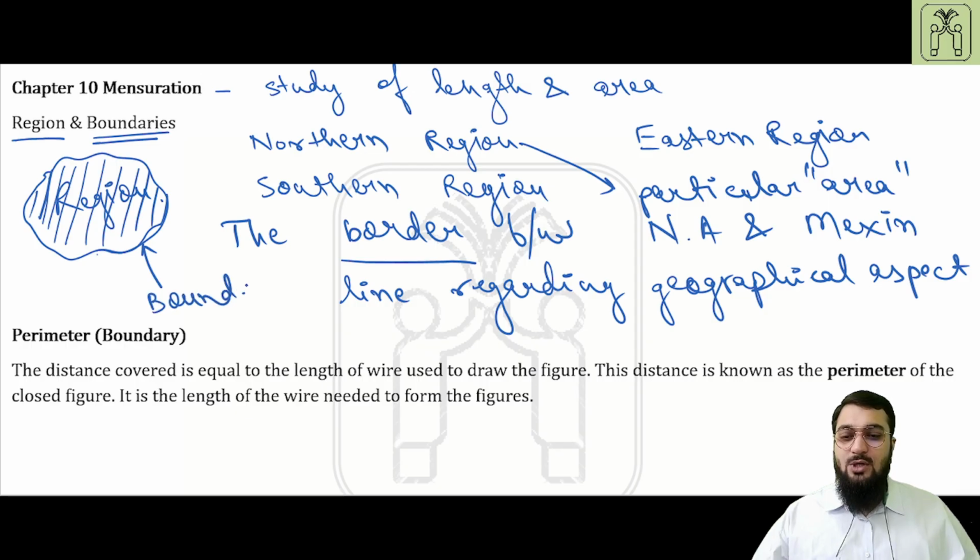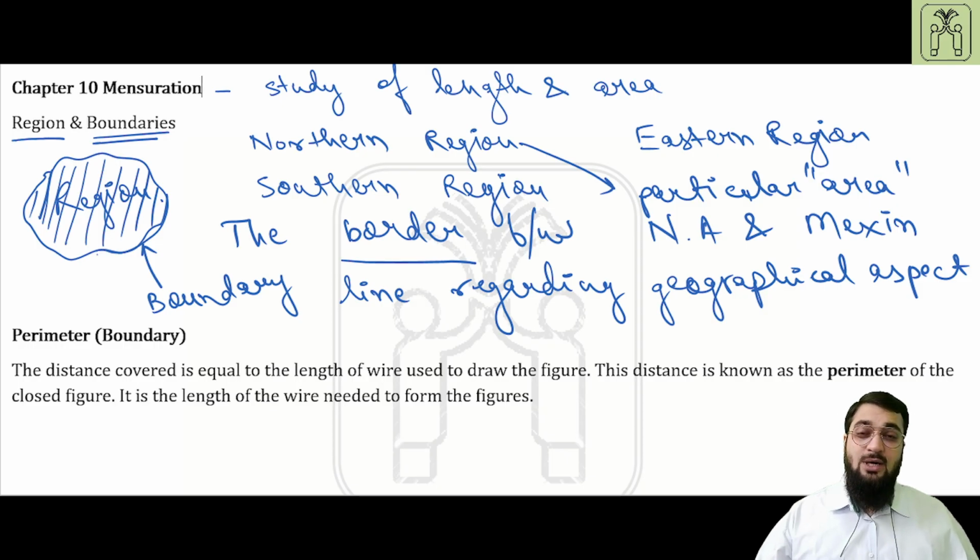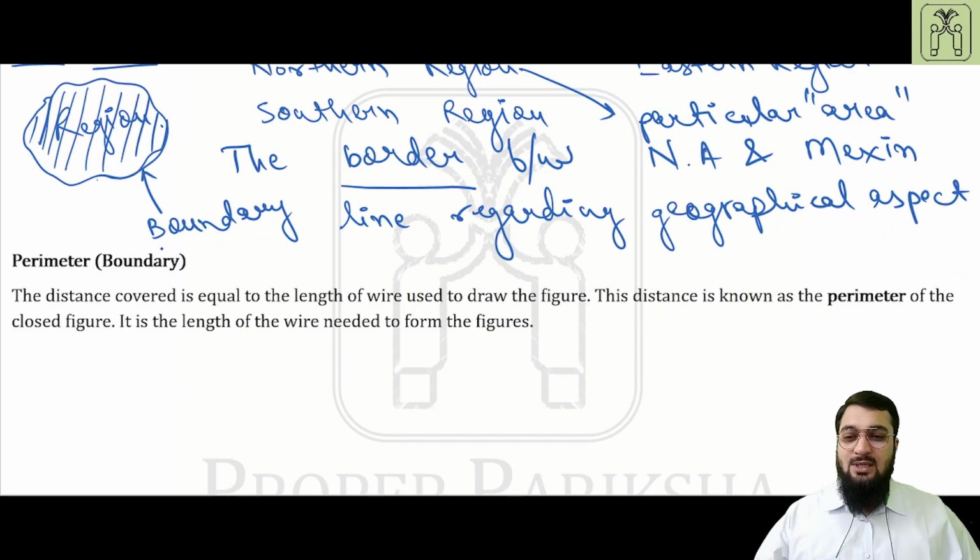The simplest definition is that any line or curve that encloses a particular area of land or anything is known as the boundary, and the region is the total area occupied by that particular region or paper, anything like that. It is as simple as that.